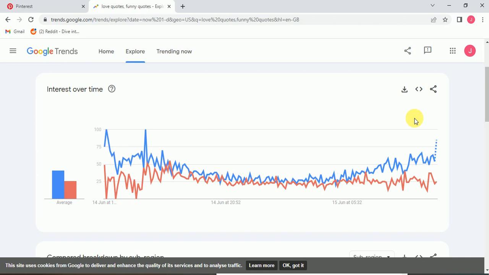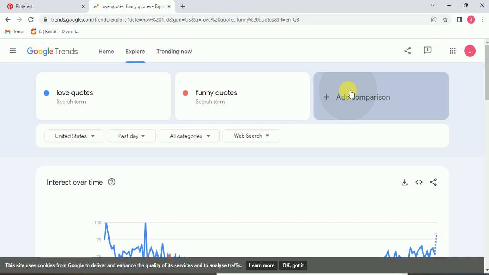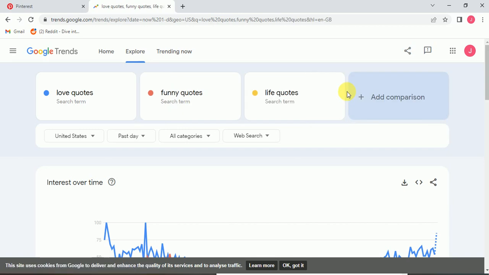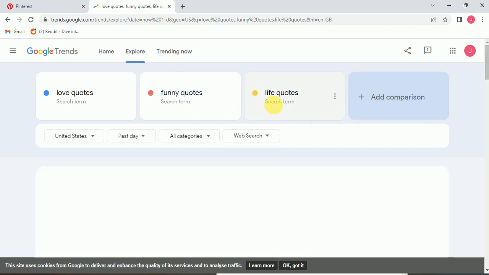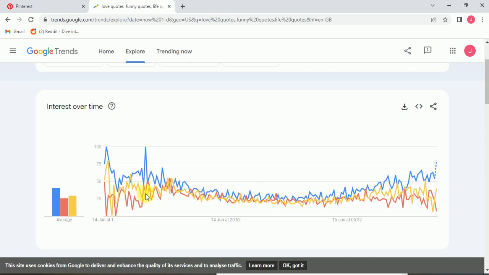And after that you can also search different types of quotes like life quotes. I also add life quotes in the comparison. It is denoted with yellow color. As you can see, the trend of life quotes is also very good, and it is increasing.